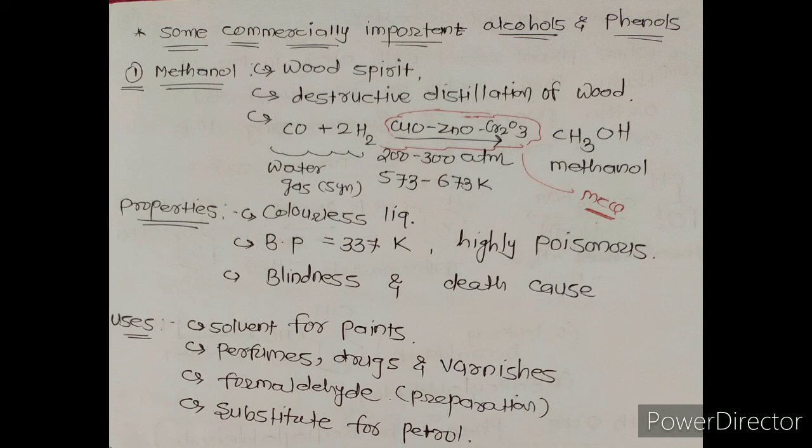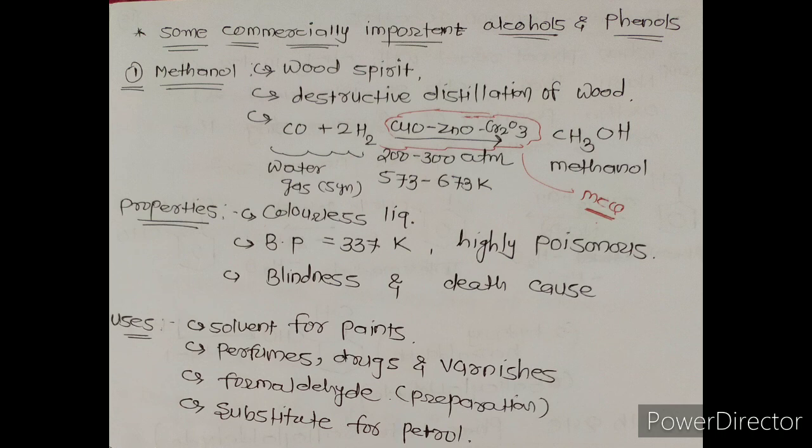If we are discussing its properties, then methanol is a colorless liquid. Its boiling point is 337 Kelvin. It is highly poisonous. A small quantity of methanol causes blindness, while a larger quantity causes death.